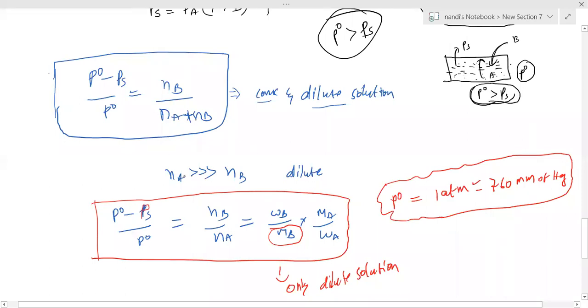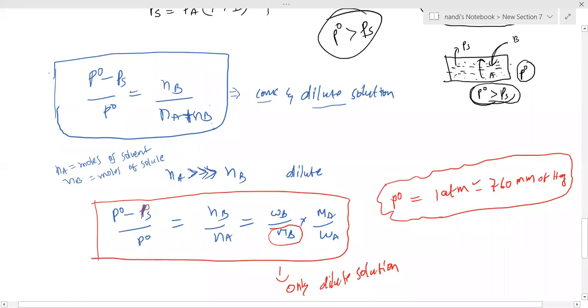If I take Na as much higher than Nb, where Na means number of moles of solvent, A being the solvent, and Nb means moles of solute, then moles of solvent is more than moles of solute, so I can neglect Nb compared to Na.